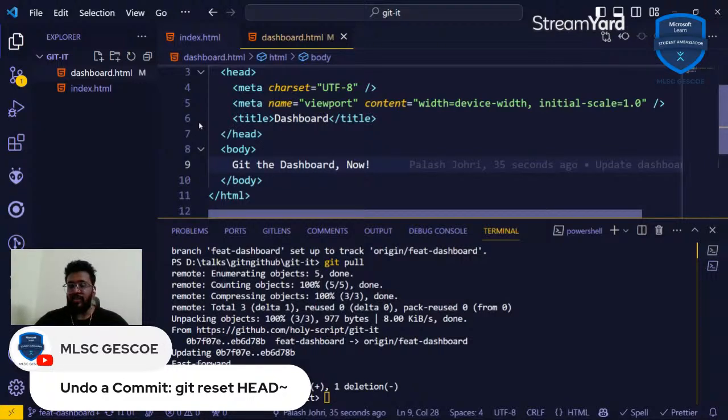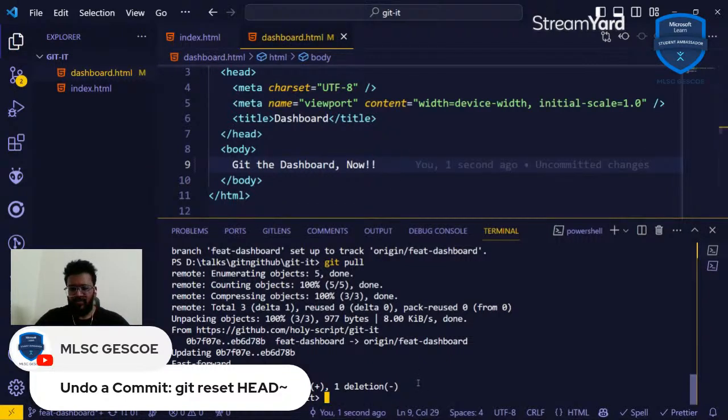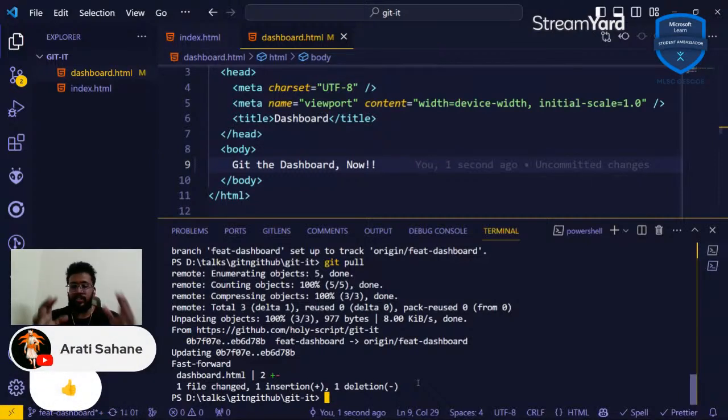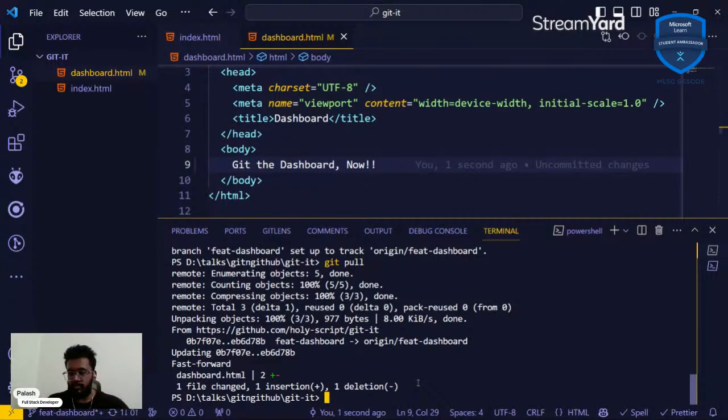What you can do rather is make those changes or go back to those changes, go to a soft reset and then copy those changes over, because then if you want to make a few changes again, let's say, and if you want to commit these changes and push these changes, you would have to do a force push. Force push means that disregard any changes that have been made in the origin and just push all these changes that I've done to that repository.